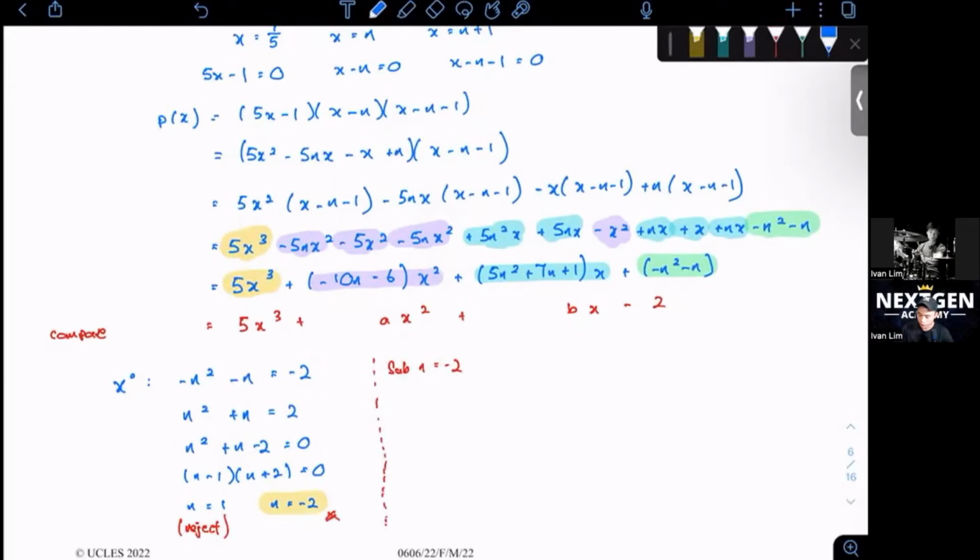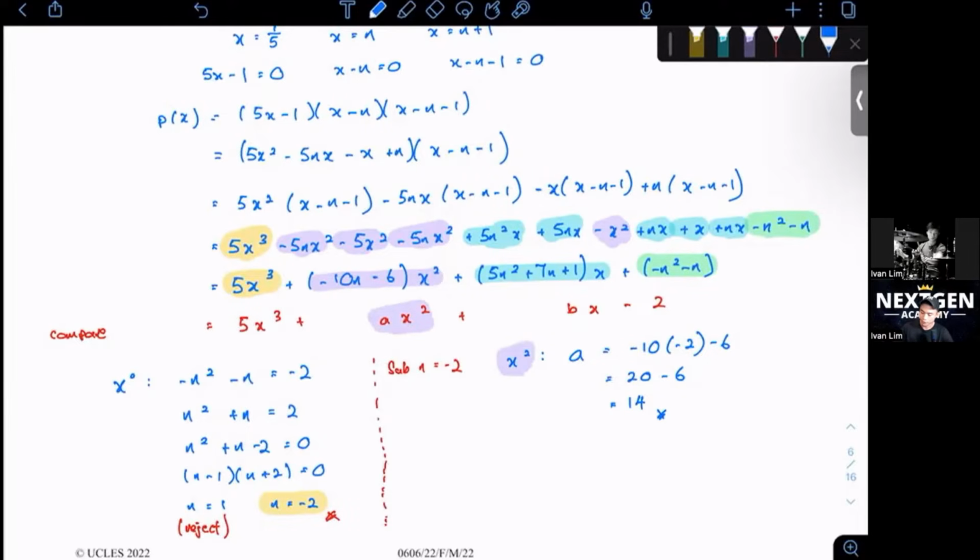Let's compare the coefficients. Let's start with the x squared one first. So x squared will be negative 10n minus 6. Maybe I write the a first. So a will be equal to negative 10n, which is negative 10 times negative 2 minus 6. And we'll get 20 minus 6, which gives me 14. I'm just comparing all the purple terms here.